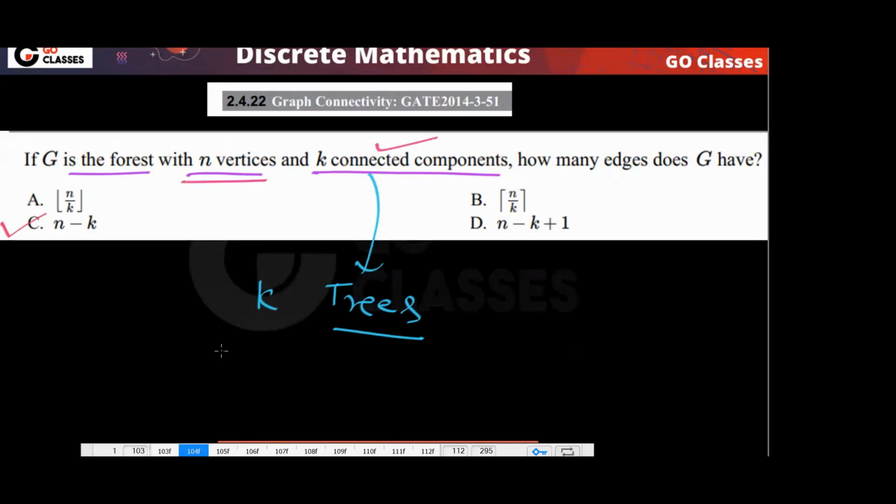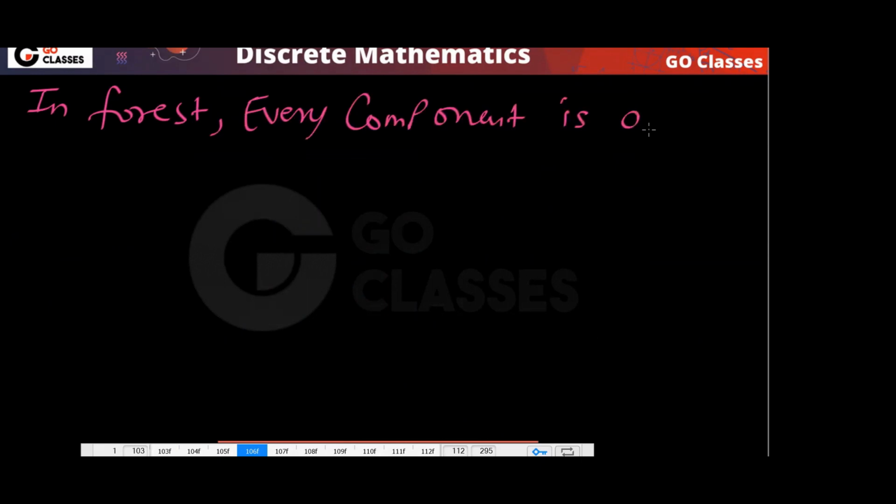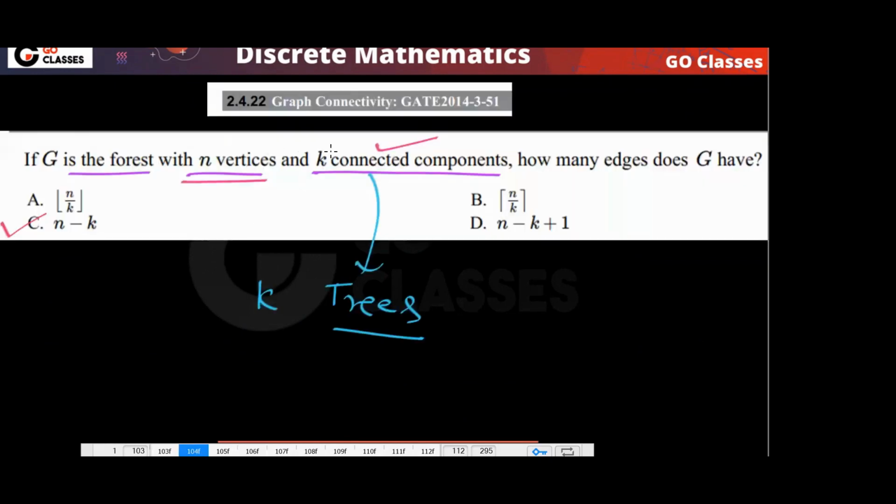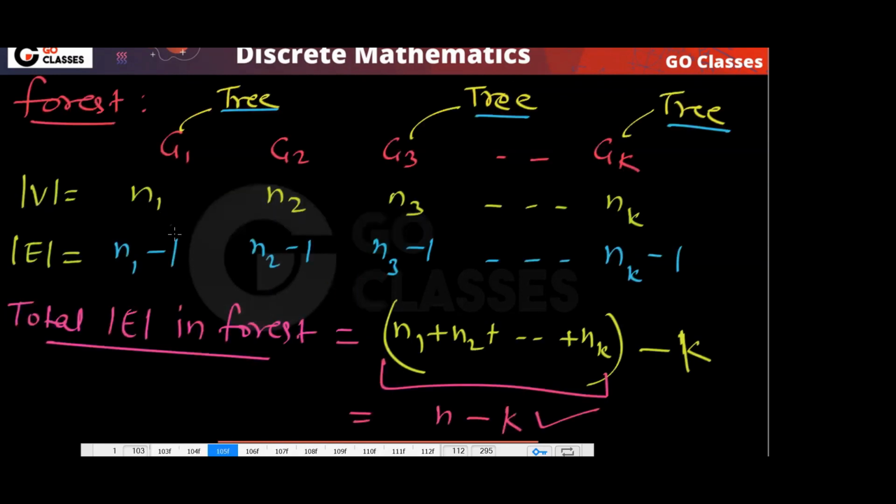If you have k components, remember that in a forest every component is a tree. So if you have k components, then the number of edges will be n minus k. Very simple.